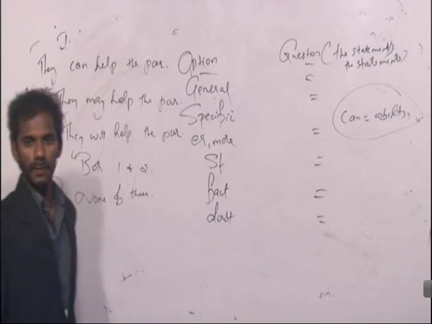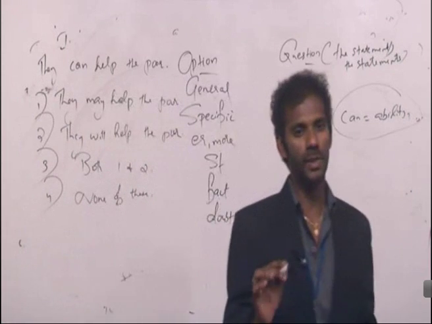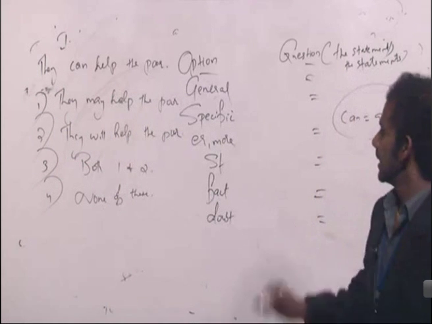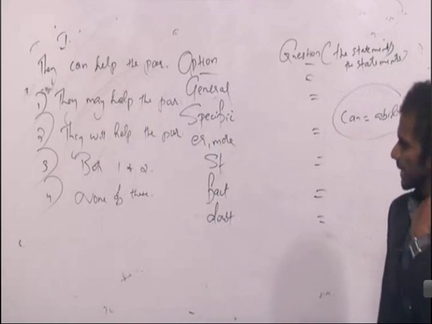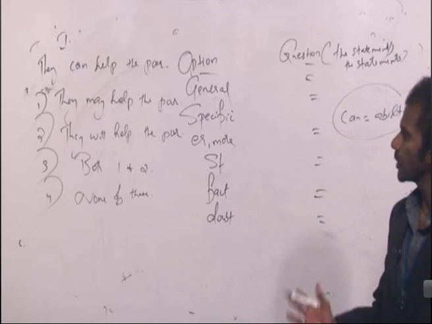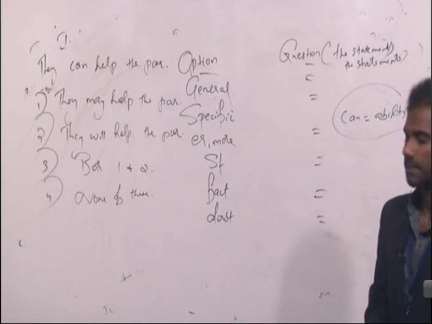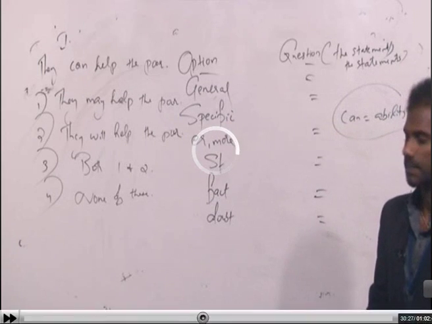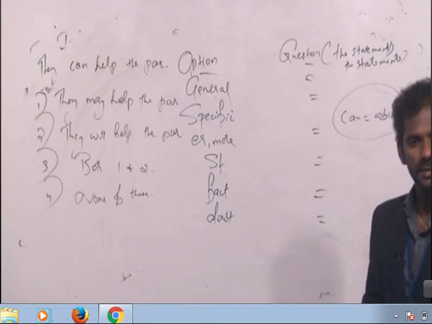They can help the poor. That's a question. So based only on this statement, which conclusion or inference? They may help the poor. They will help the poor. Both 1 and 2, none of these. Think for a while.